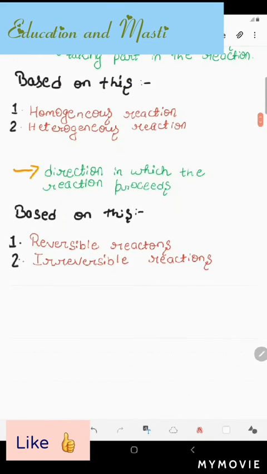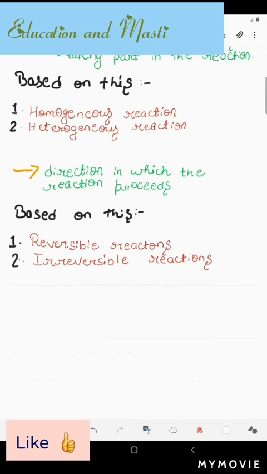So direction in which reaction proceeds, what is this actually telling us about? The reaction also has some direction where it is proceeding, where it will end. That is called the direction in which the reaction proceeds. Based on the direction in which a reaction takes place, chemical reactions are classified. Every reaction has a direction, so based on that it is divided into two types: reversible reactions and irreversible reactions.